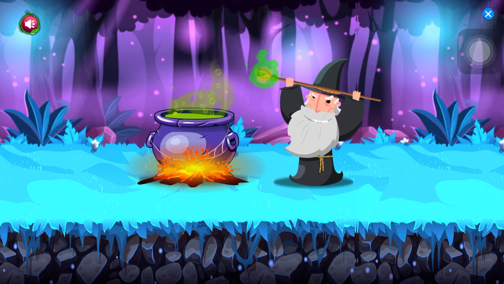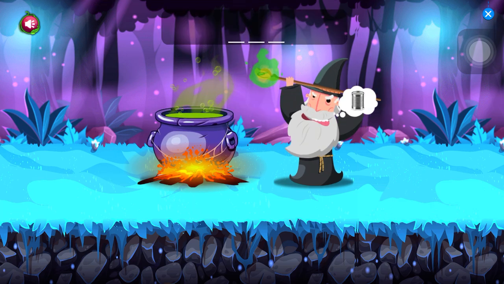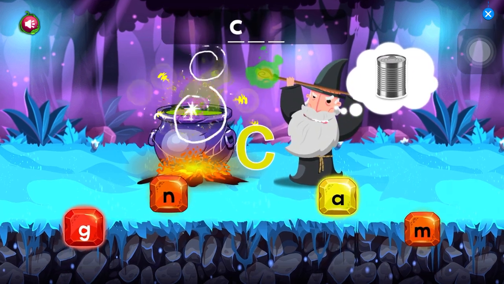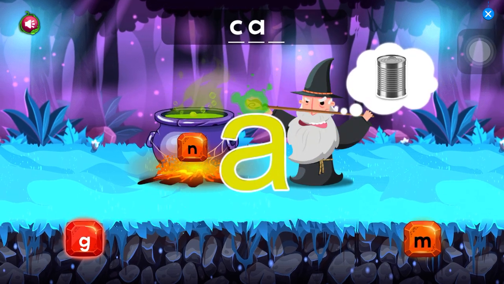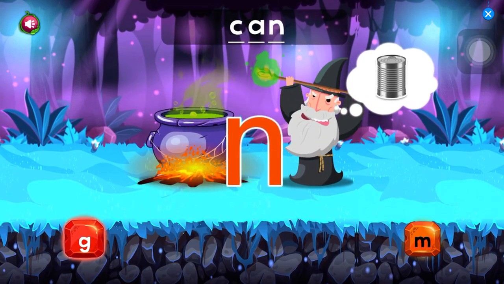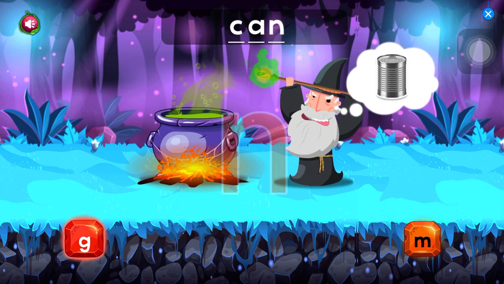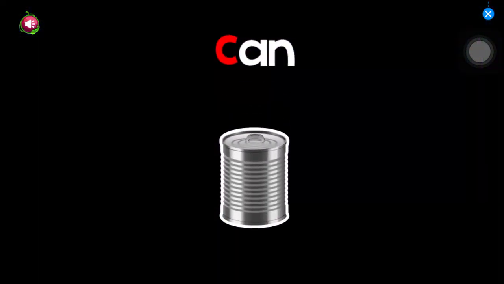Cap. Drag the gem to this pot to make the word. Can.